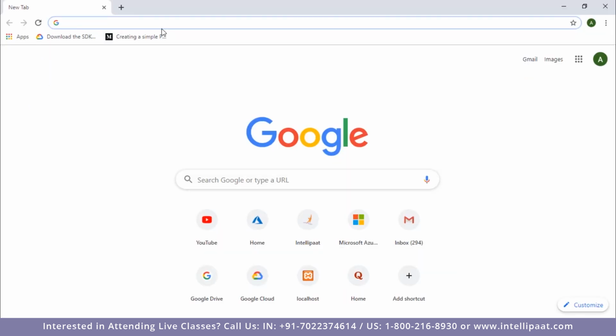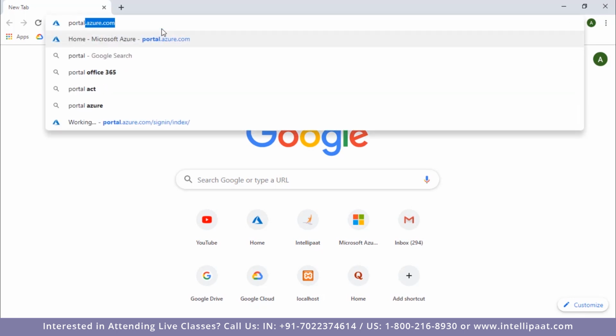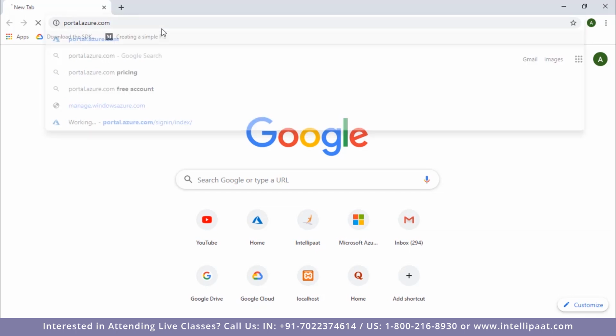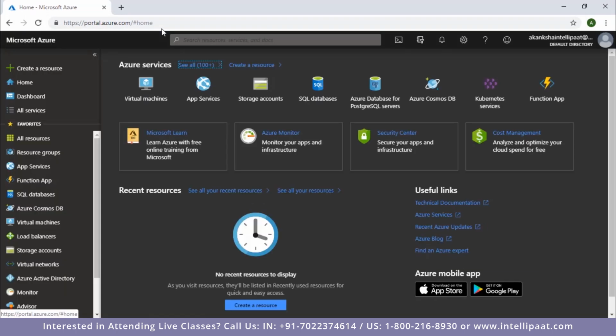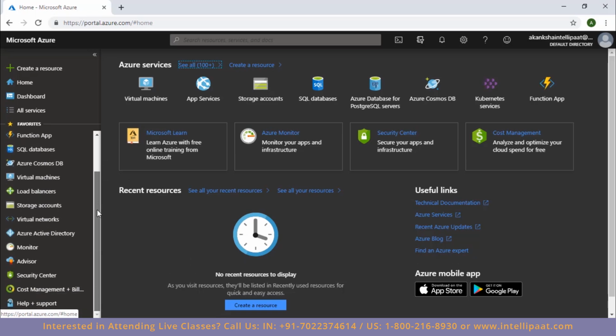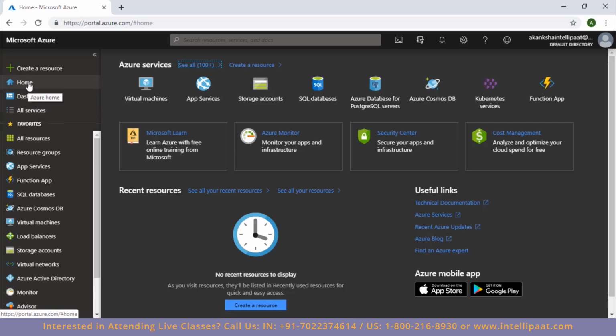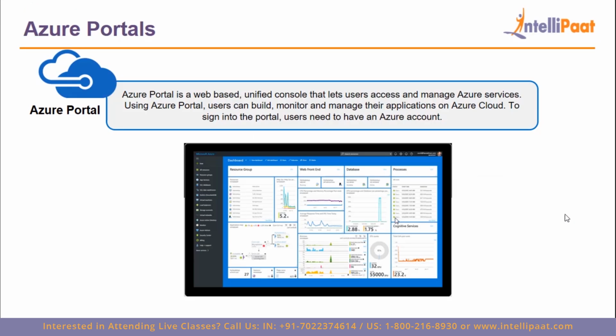To access your portal, all you have to do is type in portal.azure.com. If you have already signed in, your portal will directly appear on screen. If you haven't signed in, then Microsoft will ask you to sign in. And as soon as you sign in, this is what you will see on your screen. This is Azure Portal. As you can see on the left side, I have a list of all the services offered by Microsoft Azure that I can use, and then there's dashboard, home, and a whole lot of other options given to me by Azure. So going back, let's now see other ways of accessing your Azure platform.